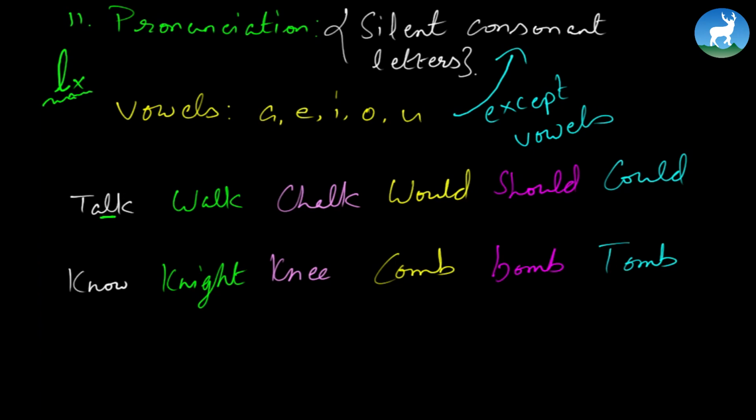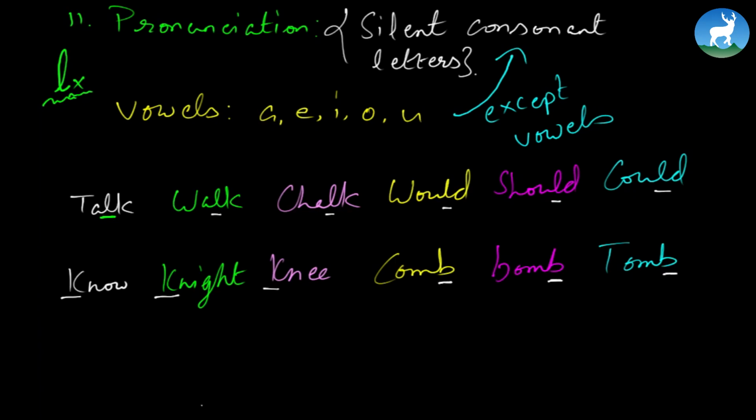Talk, L is silent. Walk, again L is silent. Chalk, again L is silent. Would, again L is silent. Should, again L is silent. Could, again L is silent. Know, again the initial K is silent. Night, again the initial K is silent. Knee, again the initial K is silent. Comb, again the last letter B is silent here. Bum, again the last letter B is silent. And finally tomb, again the last letter B is silent here. So this is how we pronounce it, and this is how we figured out the silent letters here.